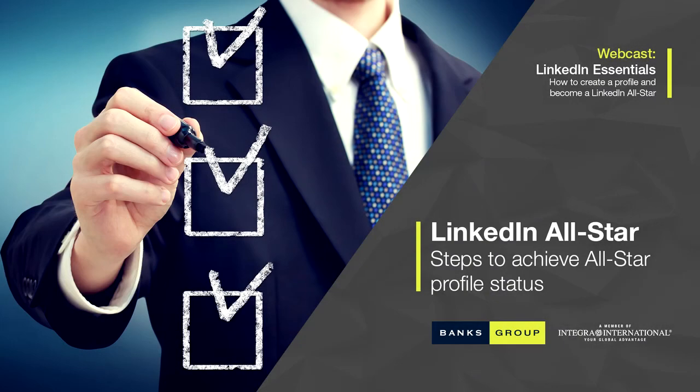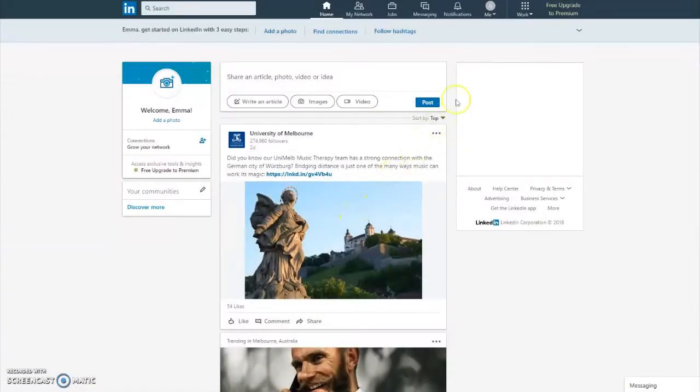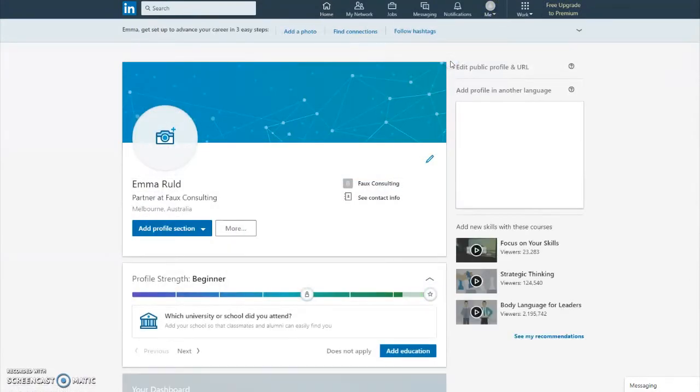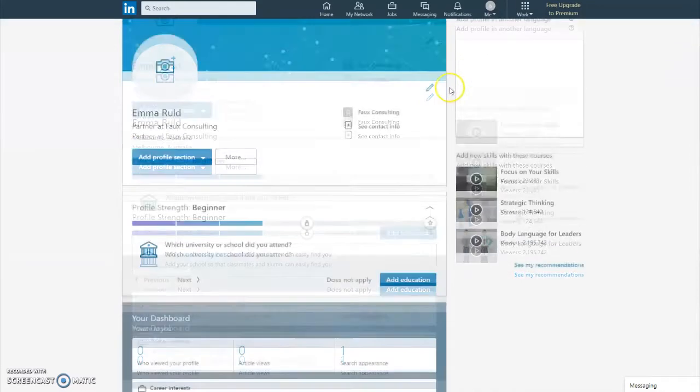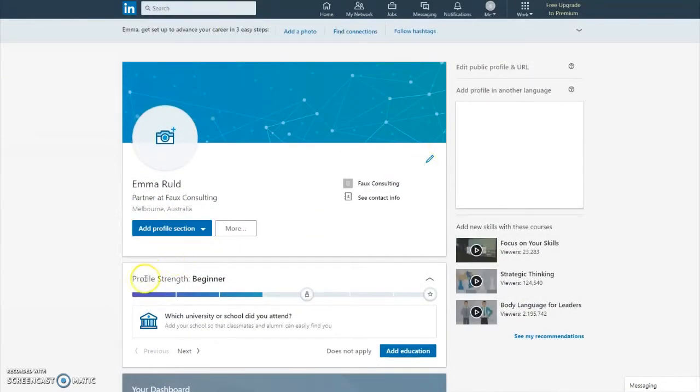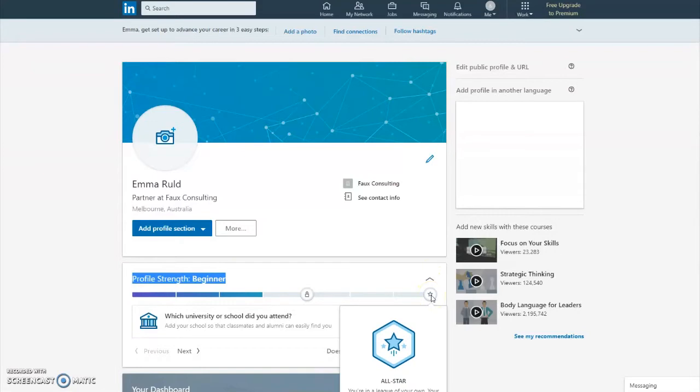Now that we've all got a profile created, let's look at how we go about refining our profiles in order to become a LinkedIn All-Star. Firstly, head up to the Me icon at the top of your page and then select View Profile. This will bring you to your existing profile. At this stage, the information on your profile will be very basic, and it's what we entered at the start of this video. You start off with a profile strength of Beginner, and what we're aiming to do is move you all the way up to All-Star. In basic terms, All-Star is referring to the completeness of your profile.